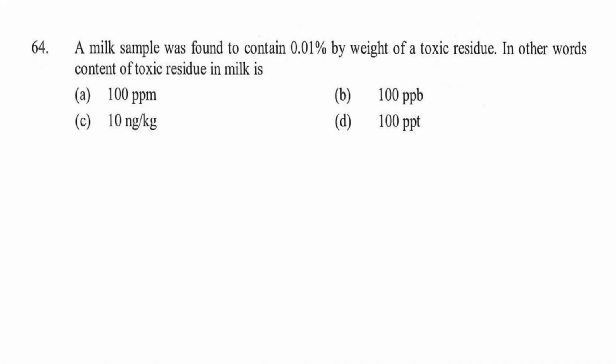Question 64. A milk sample was found to contain 0.01% by weight of toxic residue. In other words, content of toxic residue in milk is: option A, 100 ppm, option B, 100 ppb, option C, 10 nanogram per kg, option D, 100 ppt. 0.01% means 10 mg per 100 ml. So in 1 liter it will be 100 mg per liter. So it will be option A, 100 ppm. 1 ppm is equal to mg per liter.